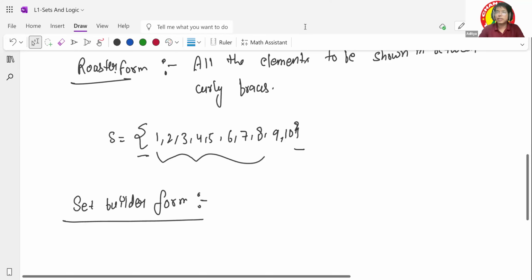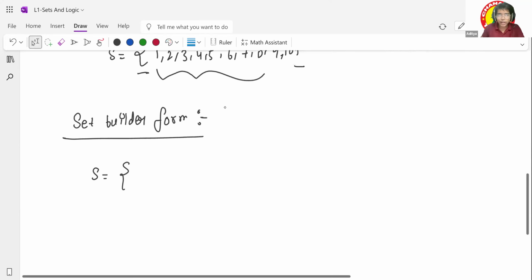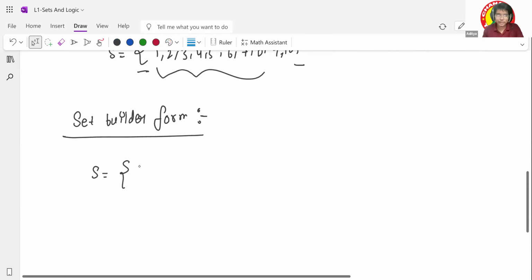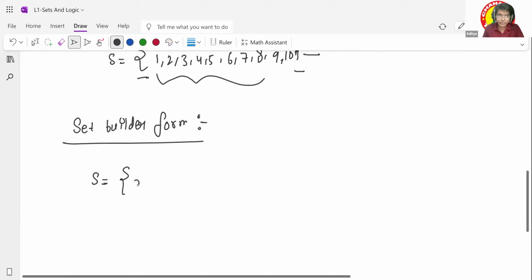So how will I say this part? For example, I will say this is my set. How will I represent this set here itself? In another form, I will say my set will contain x. After this you have to put the colon and you have to tell what x is. So I will say my x is nothing but a.